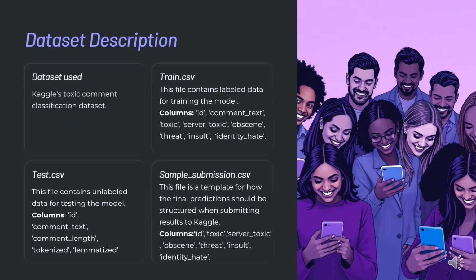For this project, we used a dataset from Kaggle, which contains three key files. First, train.csv. This file includes labeled data for training the model, with comments categorized as toxic, severe toxic, obscene, threat, insult, and identity hate. Second, test.csv. This file contains unlabeled data used to evaluate the model's performance. Third, sample_submission.csv, a sample format for submitting predictions, demonstrating the expected output structure.